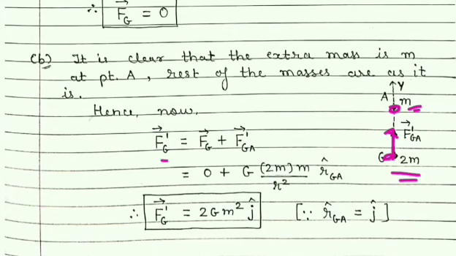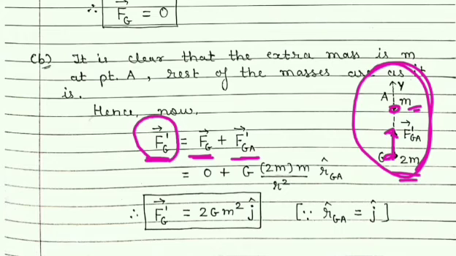So in that case, let us denote the force acting at point G by Fg dash. That is force on G in the first case, plus force on G by A due to that extra mass, which I have shown here in the figure.